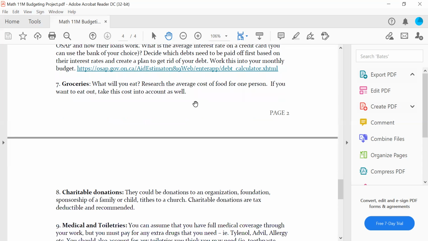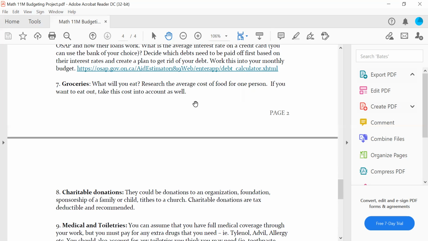Groceries, you have to eat. I would suggest talk to your parents. If you're a family, so we're a family of 5, I could take the amount of money we typically pay for my family in a week and divide it by 5. That's on average what I would need for one person. So you can also talk to your parents, put that in your information if you do.